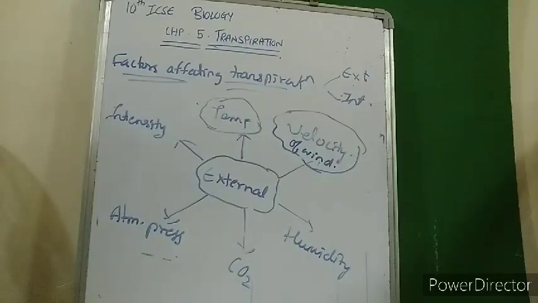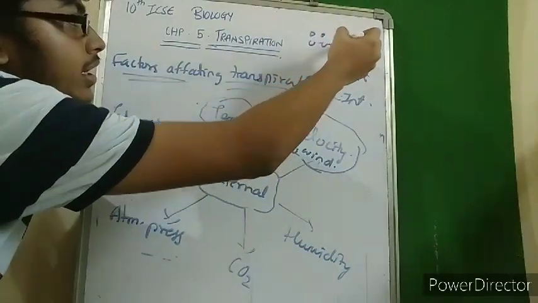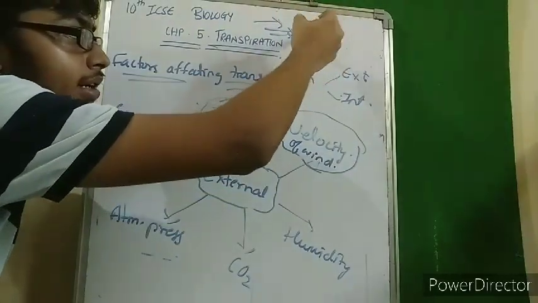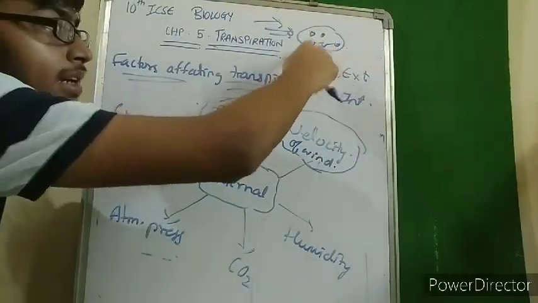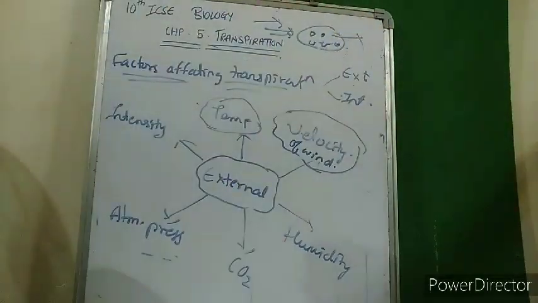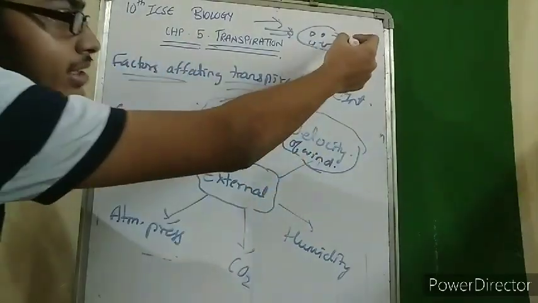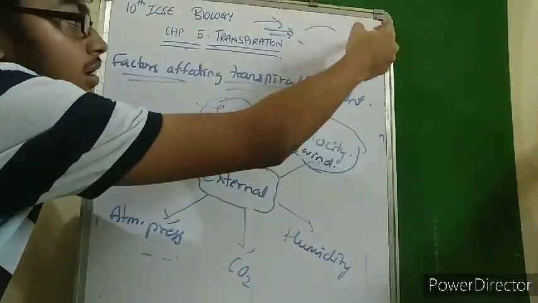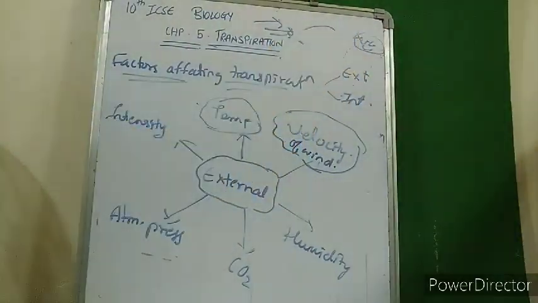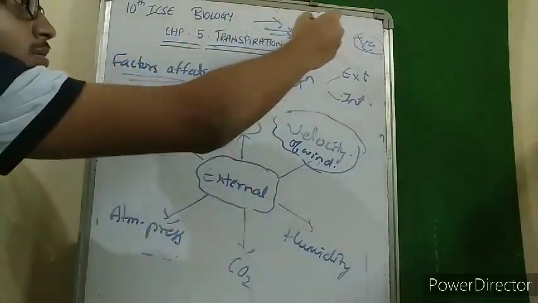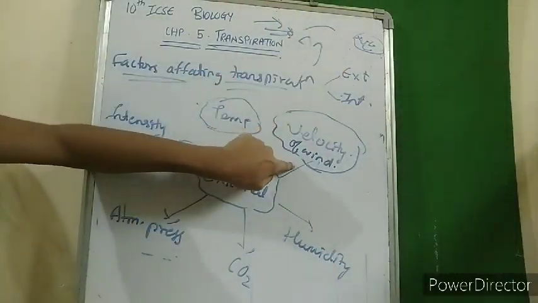Velocity of wind. If the wind velocity increases, see, for example, here, water vapor is present. But if the wind velocity increases, the region from which water vapor is present would shift to the further side. Because of the wind velocity, the water vapor from one region would be shifted to another side. So the area from which it has shifted, now like this, doesn't have more water vapor, so this region would require more water vapor from the plant body, so transpiration would increase.